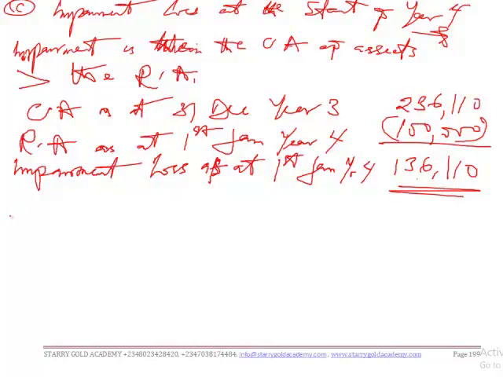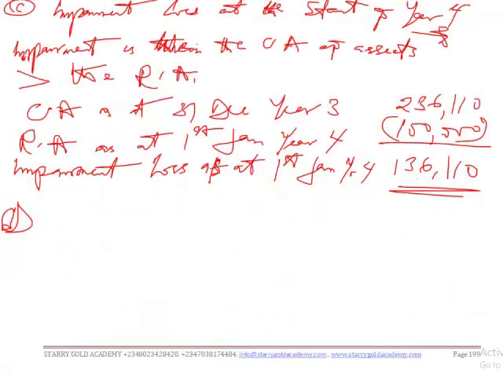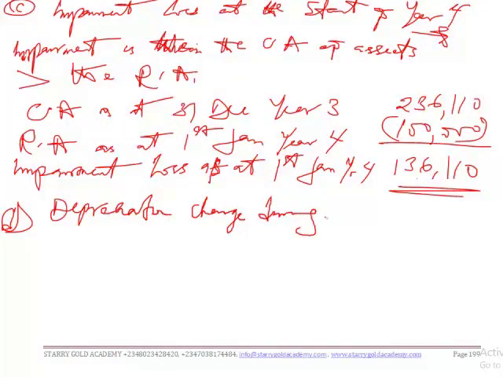And question D is asking us to prepare the depreciation charge in the year to 31st December year 4. So depreciation charge during year 4. We are told that the asset's remaining useful life is 10 years.